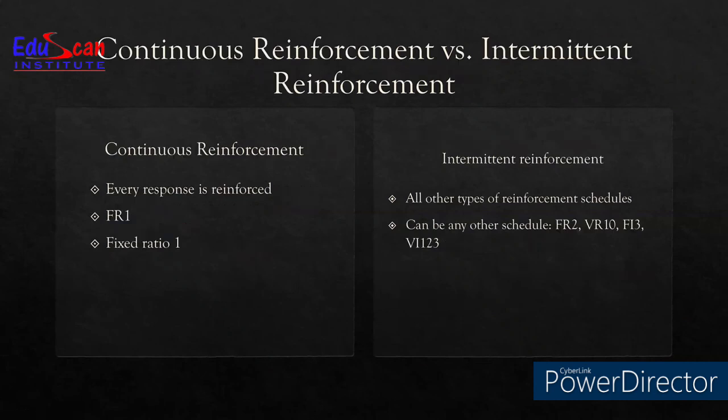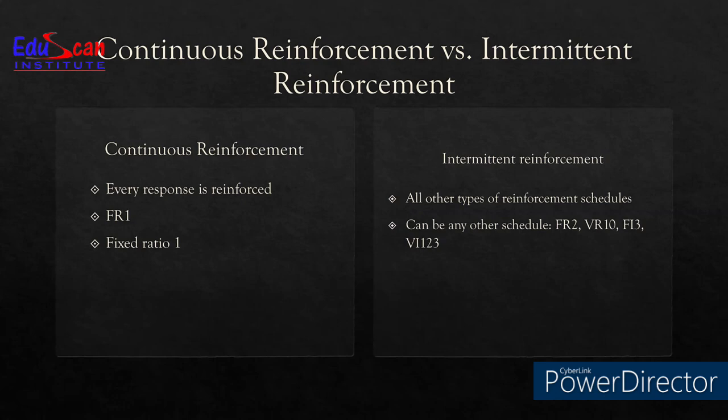Continuous reinforcement versus intermittent reinforcement. Continuous reinforcement is where every response is reinforced. So FR1, which is fixed ratio 1. So every time the child shows a behavior, the child is reinforced. This is called continuous reinforcement.